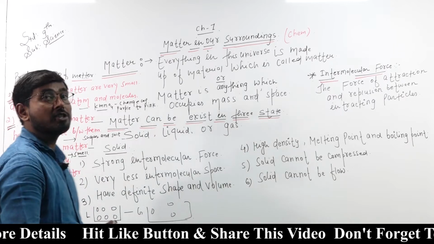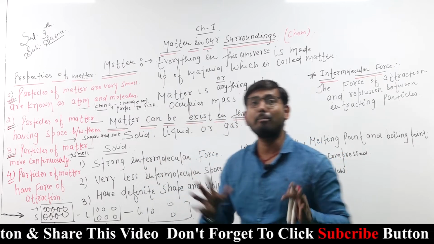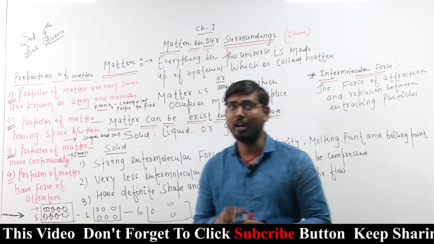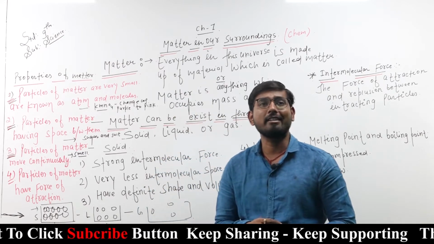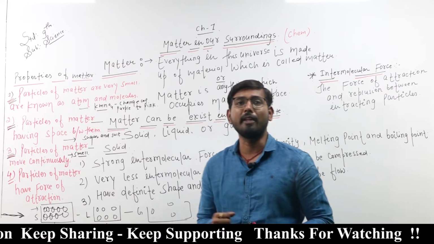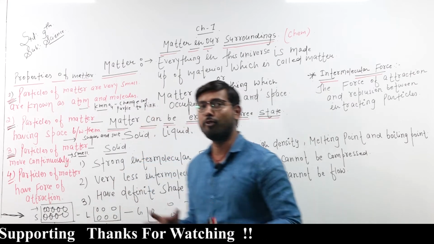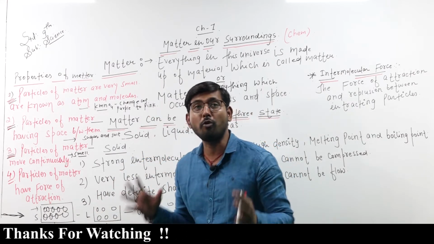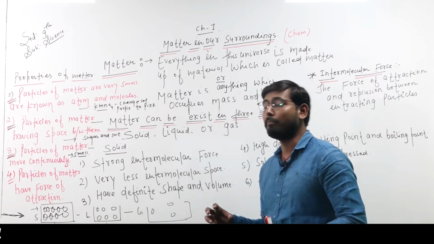Now, the first property of matter is that the particles of matter are very small, known as atoms and molecules. Second, particles of matter have space between them. Third, particles of matter move continuously. And fourth, particles of matter have a force of attraction between them. So these are the properties of matter.